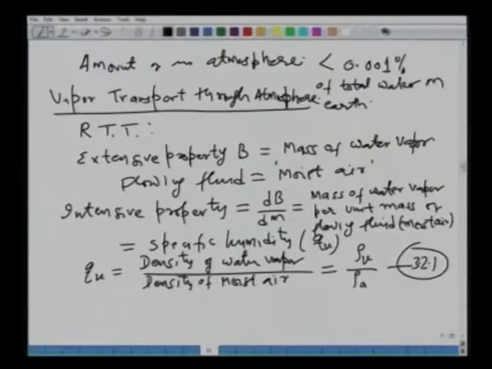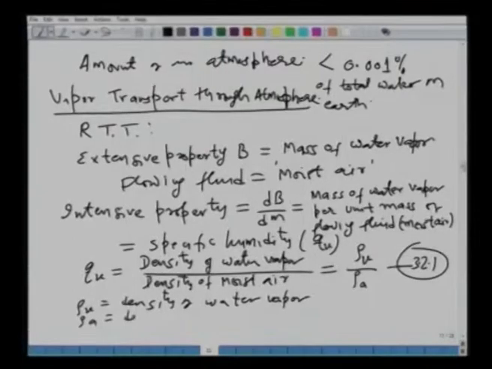Okay, and I will be following this numbering system as given in the book from now on, okay, where your rho V is the density of water vapor in the atmosphere, and rho A is equal to the density of the air or the moist air. Okay. All right. So, this is as far as the extensive property and intensive properties are concerned.